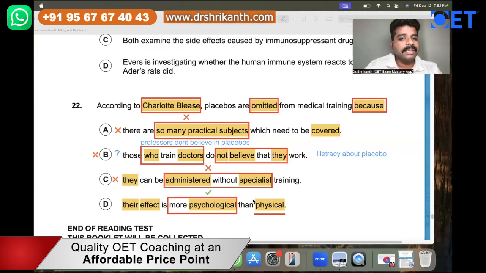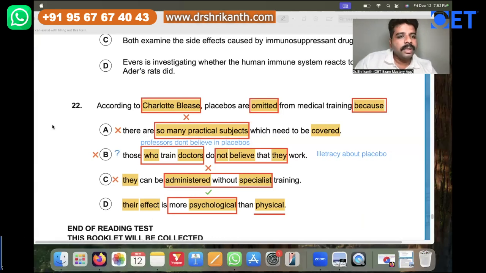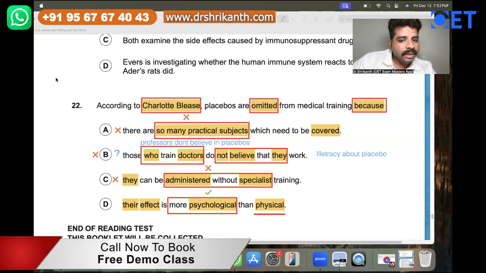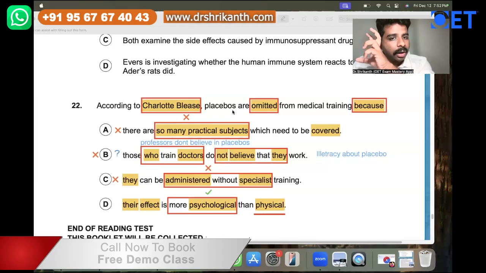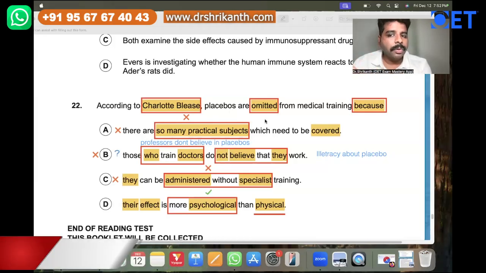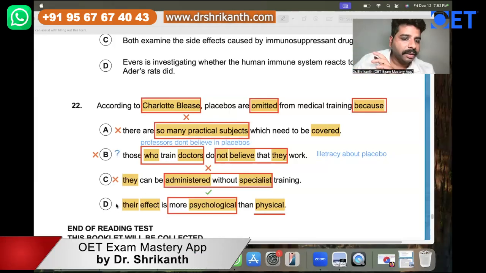So for that reason, it has been omitted from this particular curriculum. So answer option D is mentioned, since it is more psychological than physical and psychology is a subject that they don't like. That is the reason why, according to Charles Bliss, placebos are omitted from their medical training. So you can choose answer option D as the right answer.